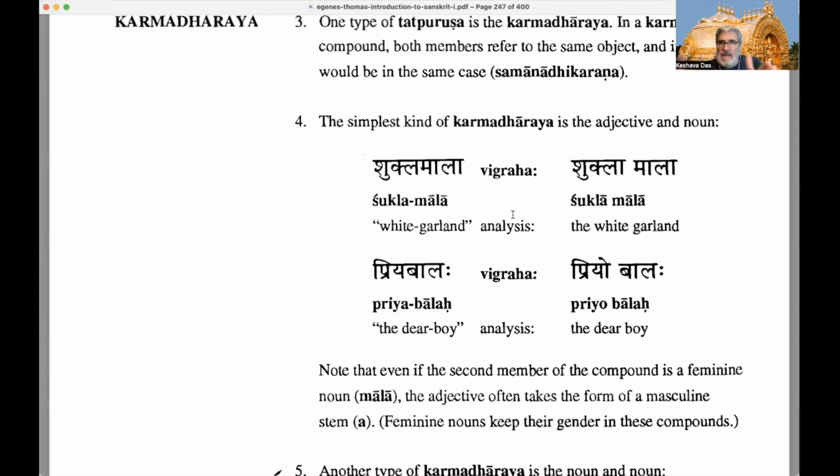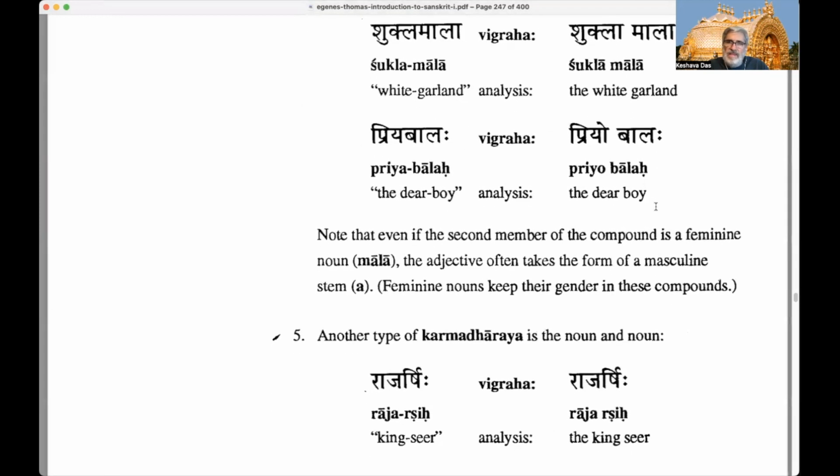So if we break it apart, if we parse that, we get two words, Shukla and Mala, right? Notice here Shukla with a long A, and here Shukla with a short A. Why? Because the stem doesn't have an ending, right? But here, when it's parsed, we have two words with the same ending. So Shukla Mala becomes Shukla Mala when parsed, when broken up. When that Karmadharaya is broken up, it's an adjectival compound, basically, we can call it.